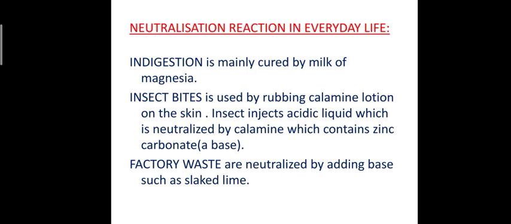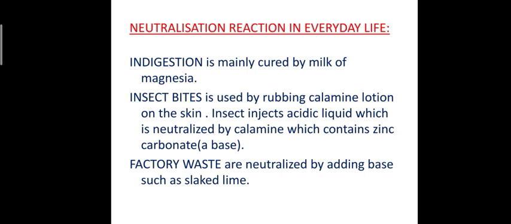Why? Because insect bite contains formic acid and calamine solution contains a base, and when any acid and base react, they get neutralized and form a salt.